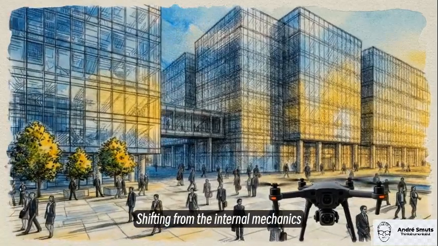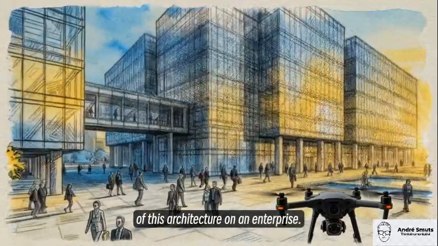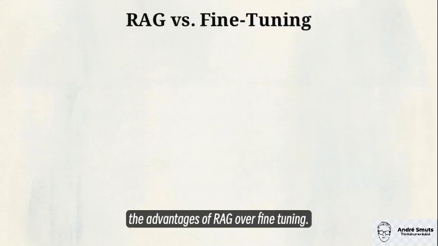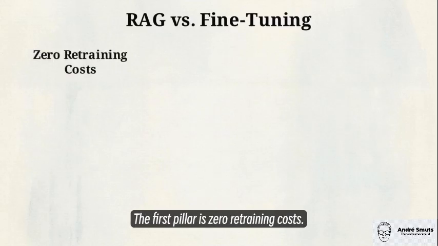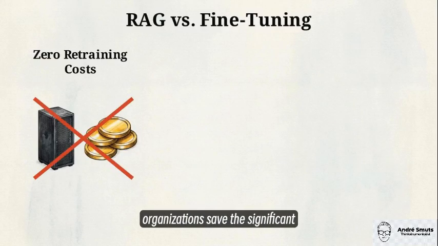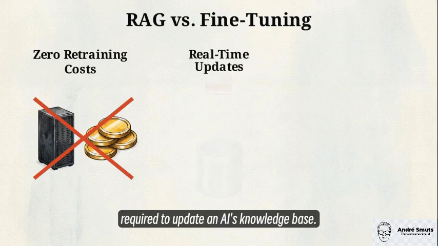Shifting from the internal mechanics to the macro-level outcomes reveals the impact of this architecture on an enterprise. This three-pillar breakdown shows the advantages of RAG over fine-tuning. The first pillar is zero retraining costs. By bypassing model retraining, organizations save the significant financial and computing resources typically required to update an AI's knowledge base.